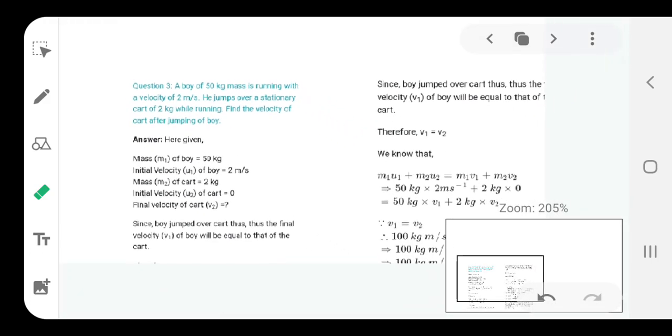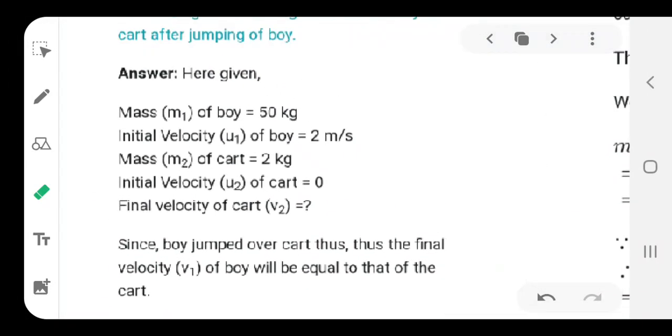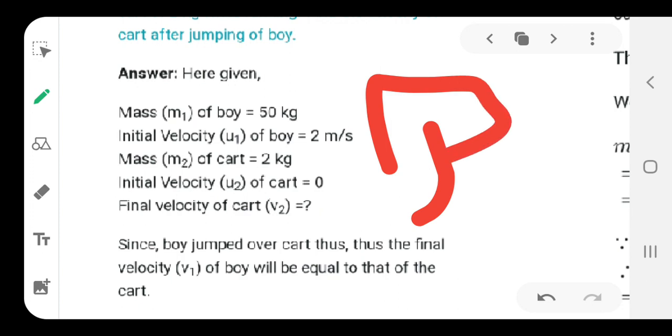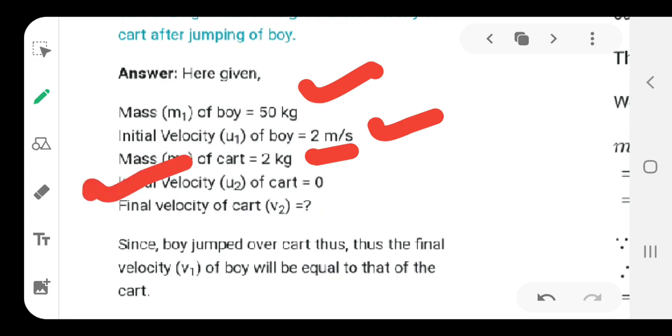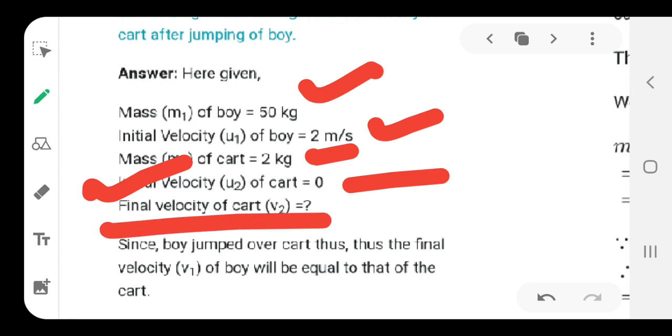So, if you again go for the solution, you should know the law, and you must know what the question is. That means the boy jumps into the cart, and then they ask you what is the final velocity. In that case, first put out the data: the weight of the boy is given, initial velocity is given as 2 meter per second, then the weight of the cart is 2 kilogram, and since it was at rest, u is 0 here. Then they want to calculate the final velocity.